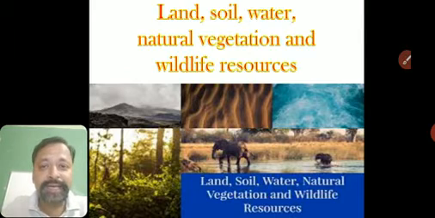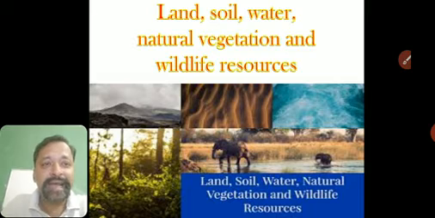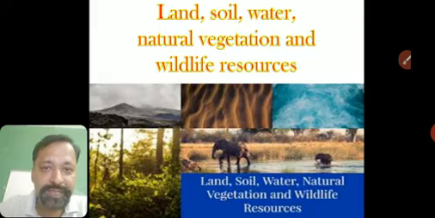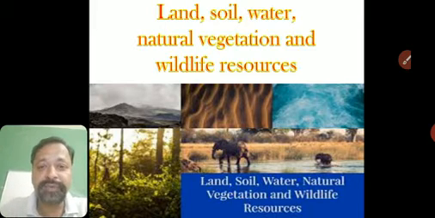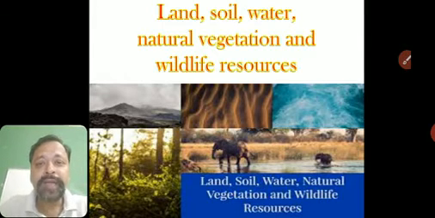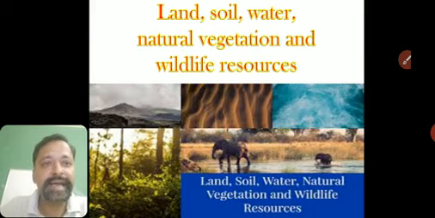Now this chapter is connected with our first chapter because if you remember, the first chapter was resources, and in that we had seen that resources are things which fulfill our needs. So now we are going to see this chapter, that is land, soil, water, natural vegetation and wildlife resources. These are all resources, and they are very useful to us. We'll go through how useful and how important each and every one of them is for us.